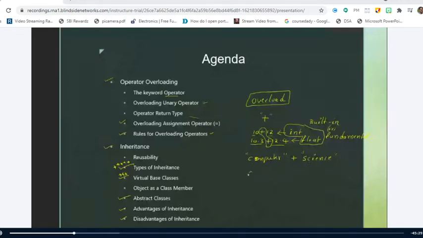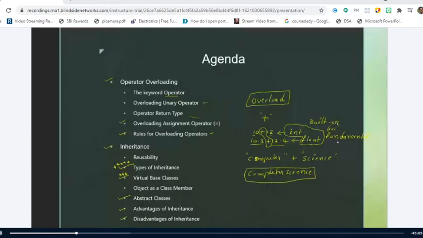So I may get the output as computer science. This is what I need. I want the plus operator to work on user-defined data types such as strings also. Actually, strings are not a user-defined data type, but this is an example we can give.